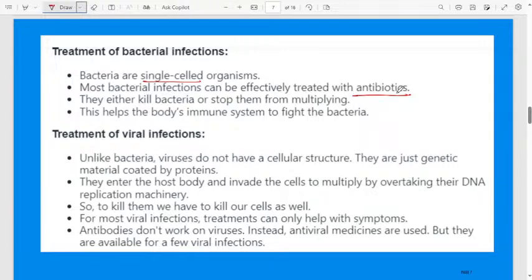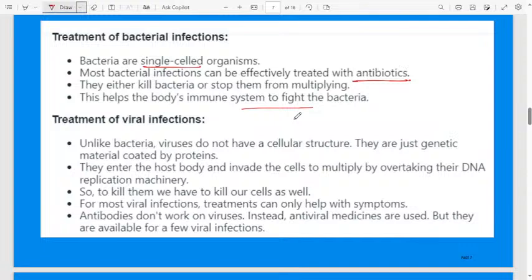What will happen in our body when we start taking antibiotics? Immediately, the bacteria start getting killed. To make our body completely free of bacteria, you have to take the full course. Normally the doctors suggest that only. They either kill bacteria or stop them, which helps the body's immune system to fight the bacteria. When you take the complete course, it will improve your immune system also.